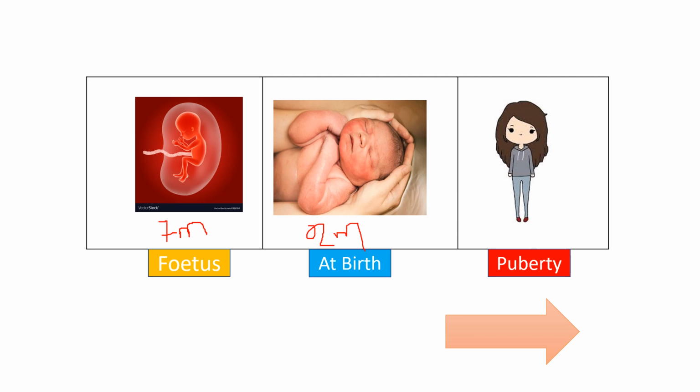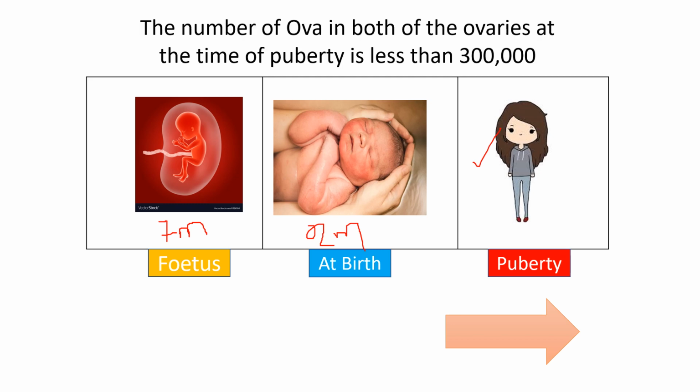These 1 million will remain in a quiescent or silent state until puberty is reached. During the silent or quiescent phase also, the atresia of the ovary continues. So the ultimate number of ova or primordial follicles that will remain is 3 lakh.